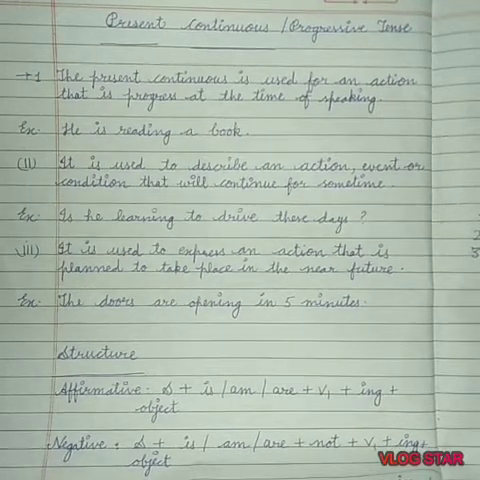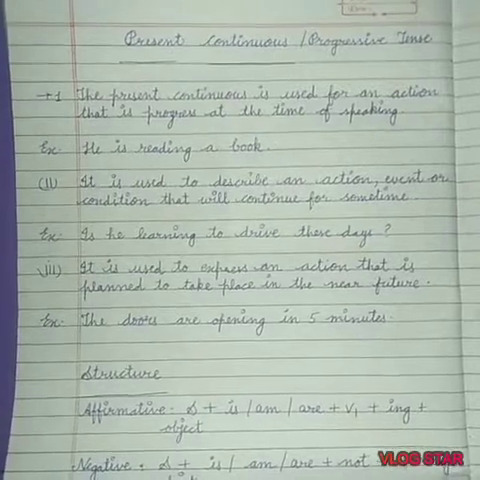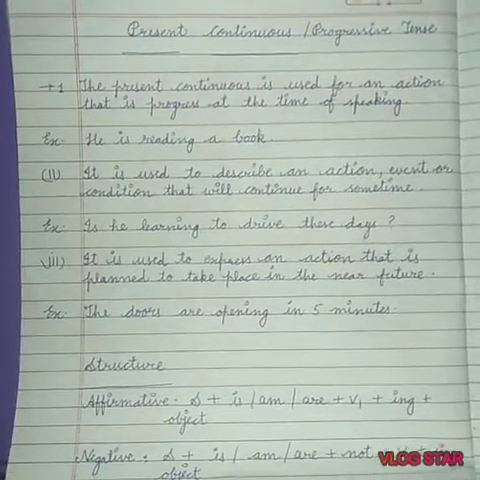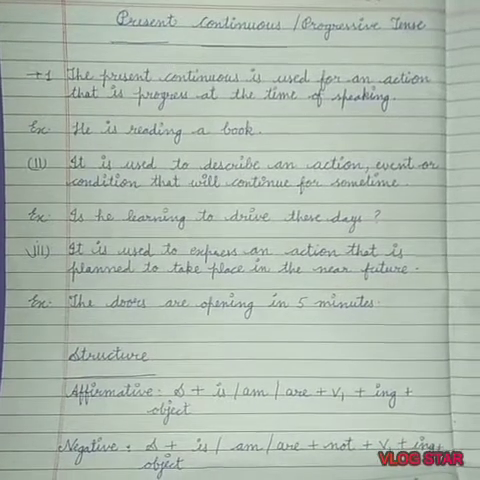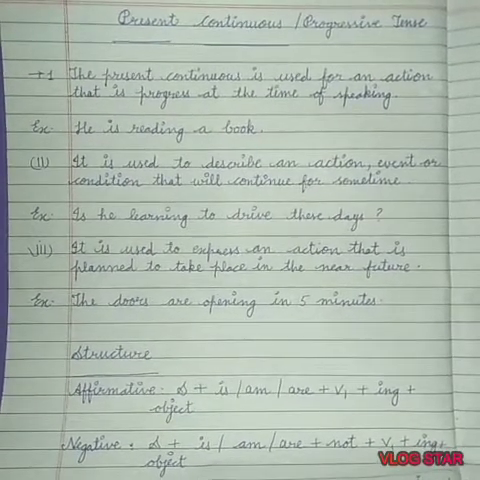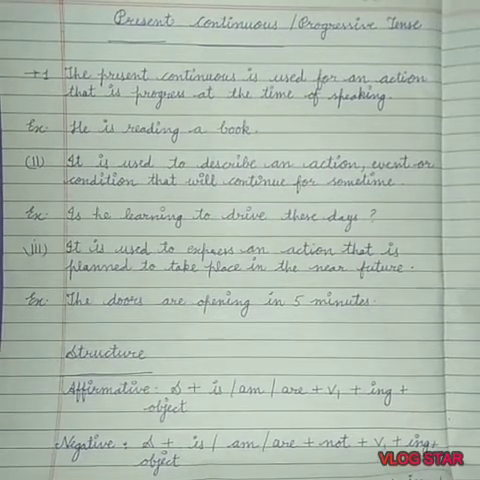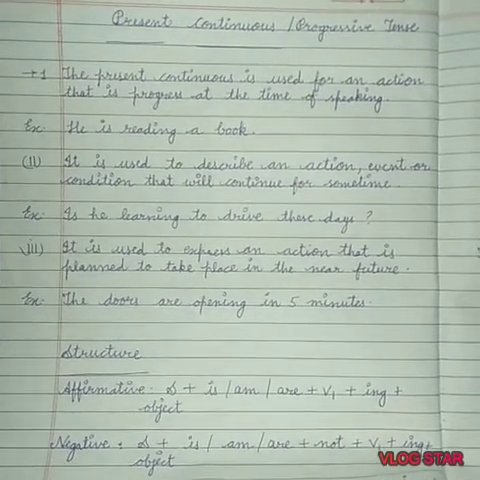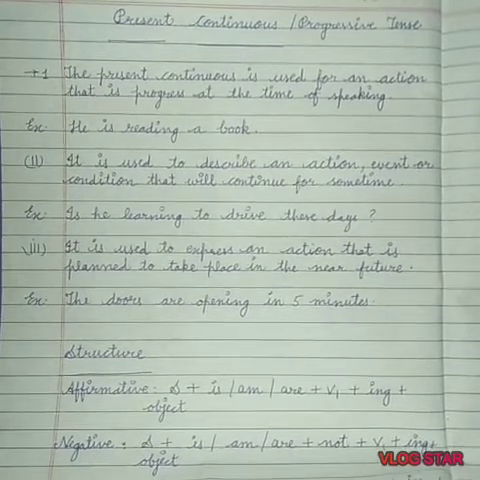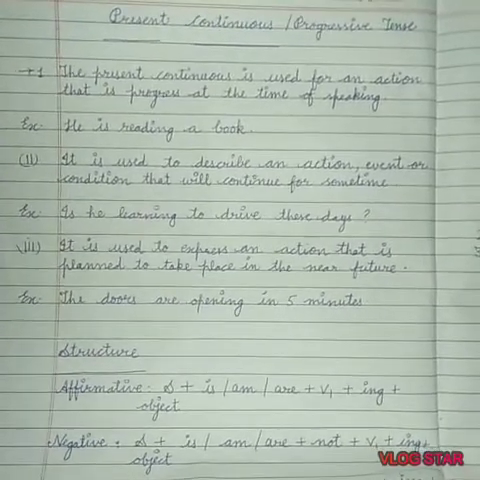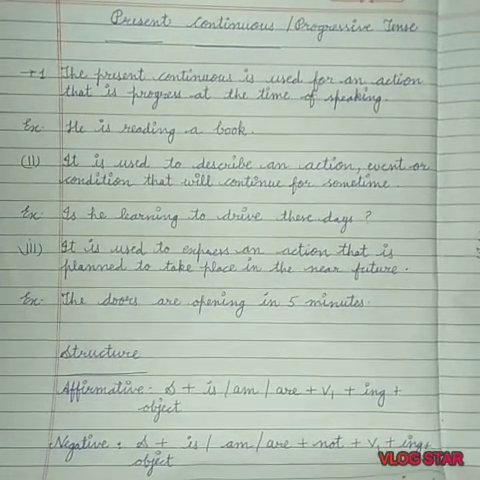Good morning, students. Today we are studying continuous progressive tense. If an activity is going on in the present, it is present continuous tense. If an activity was going on in the past, it is past continuous tense. If an activity will be going on in the future, that is future progressive tense. So let's start with present continuous progressive tense.